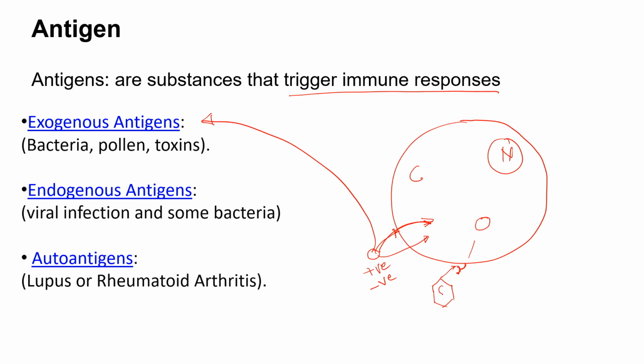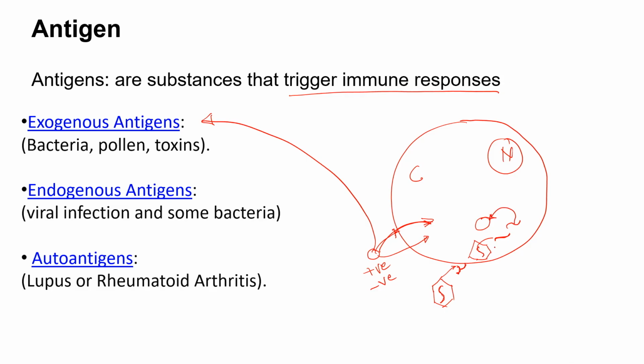So suppose this virus has a genome, which could be DNA or RNA but never both. After infection, the virus comes into the cytoplasm, and the nucleic acid inside the virus is released into the cytoplasm by various mechanisms. We will not go into detail about those, but to understand endogenous antigens, we need to understand that this nucleic acid coming from outside can form messenger RNA, and this RNA can form the protein.